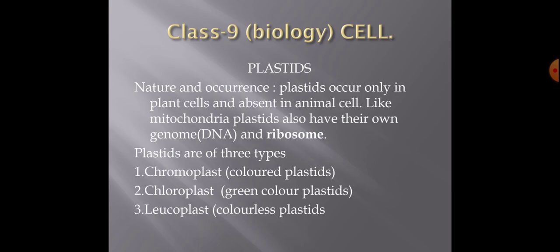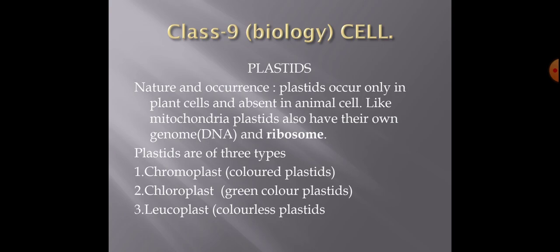Now plastids are of three types. Number one, chromoplast. Chromoplast means colored plastids. Students, you have observed different colors in plants such as red, orange, violet. There are some flowers and fruits having different colors. I want to mention here, plant parts having different colors are just because of these chromoplasts.